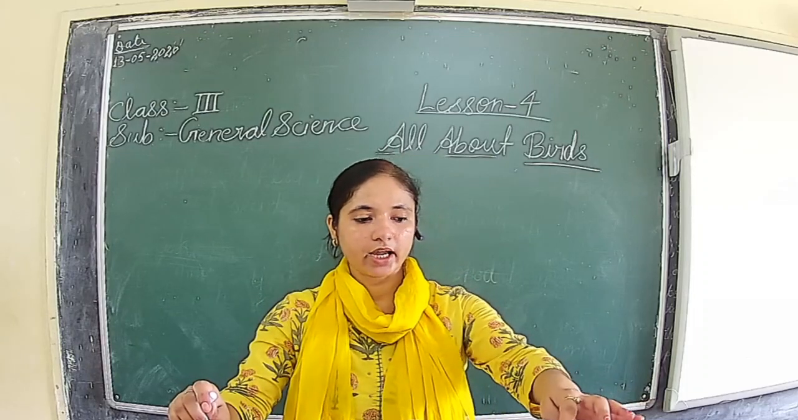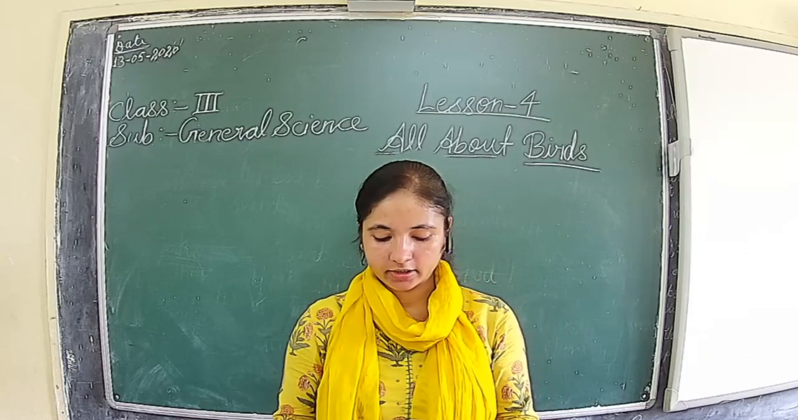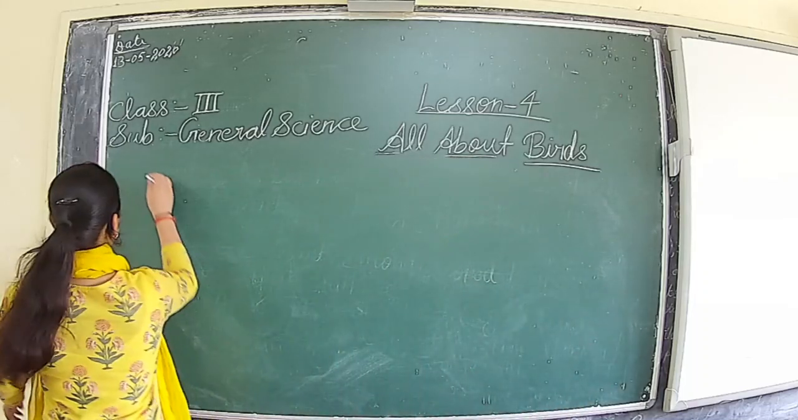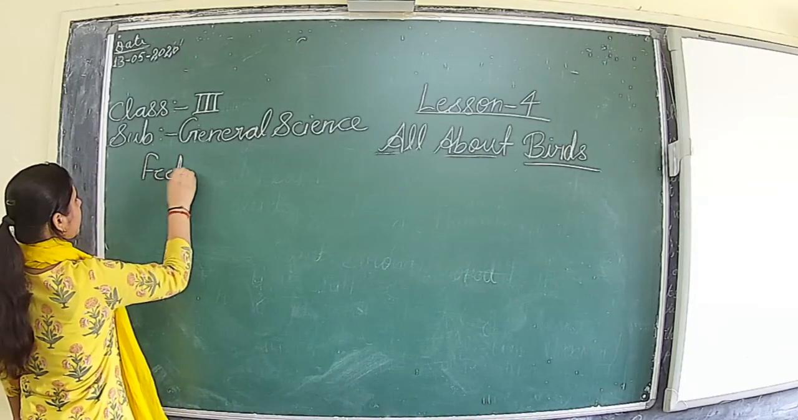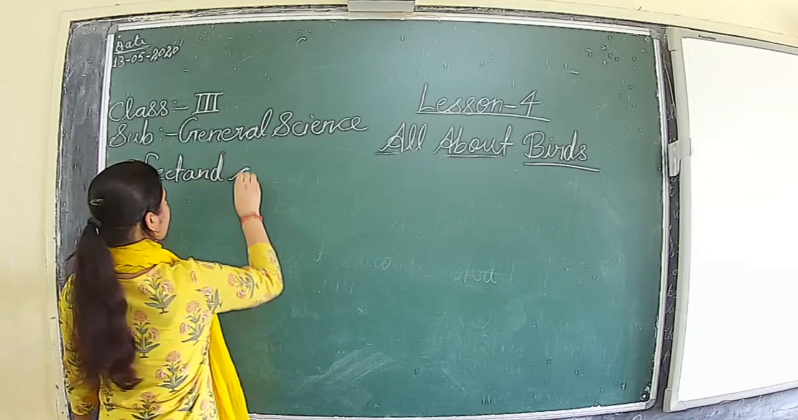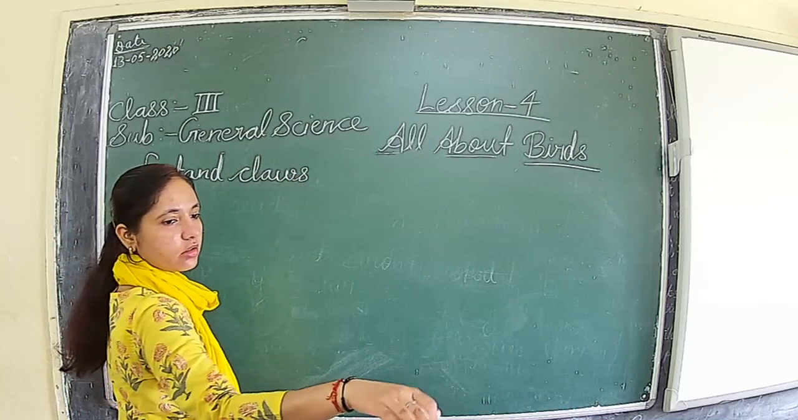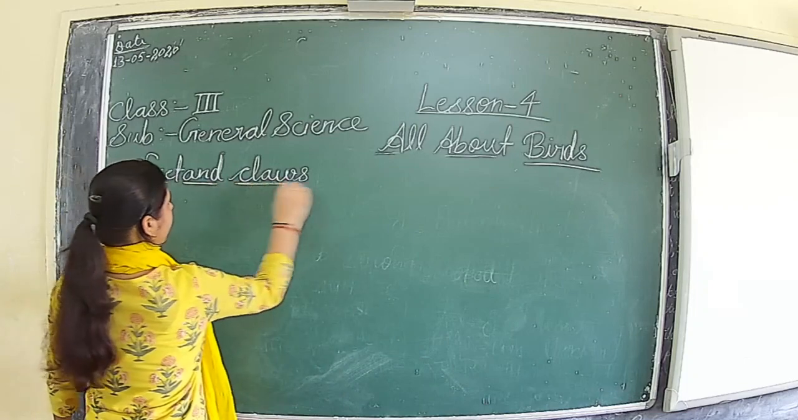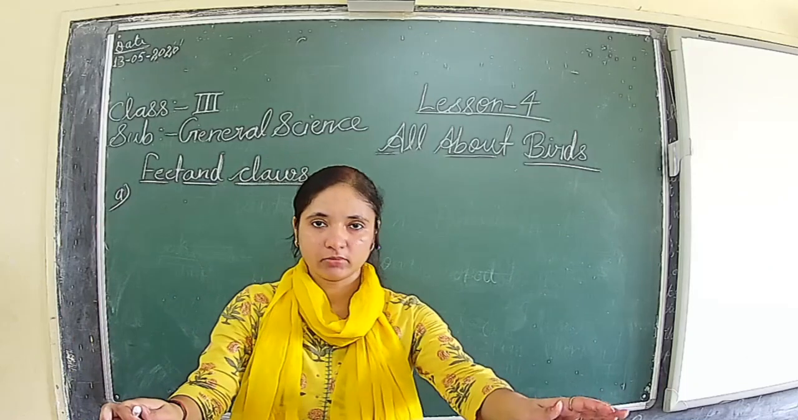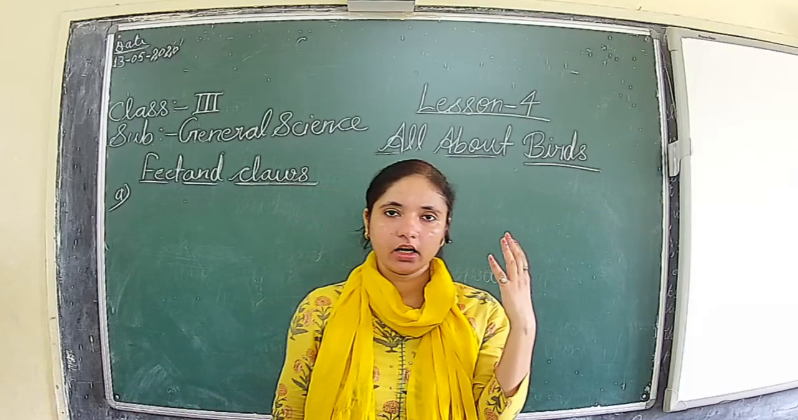On the basis of feet and claws, birds are again classified into 6 categories. So the first is the perching bird. A perching bird, today we discussed, no?